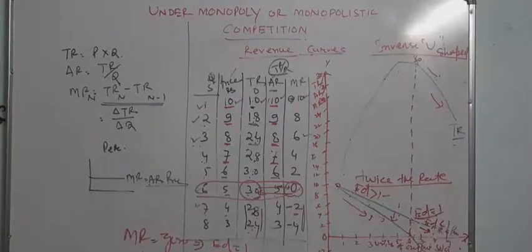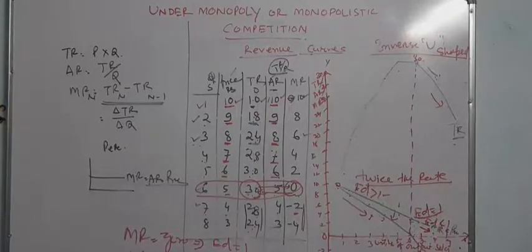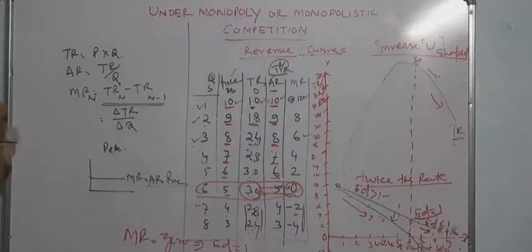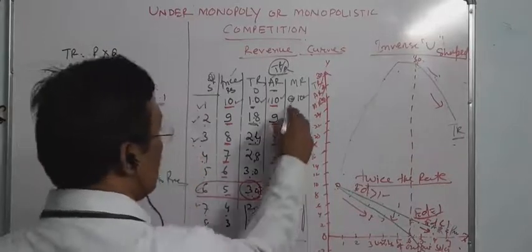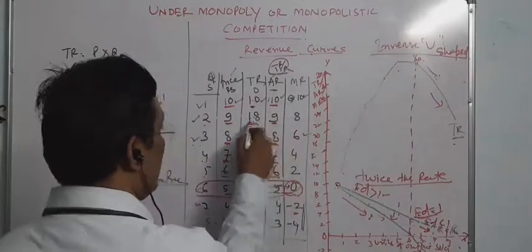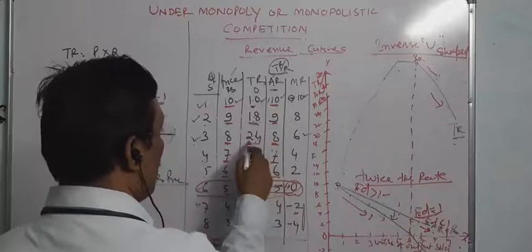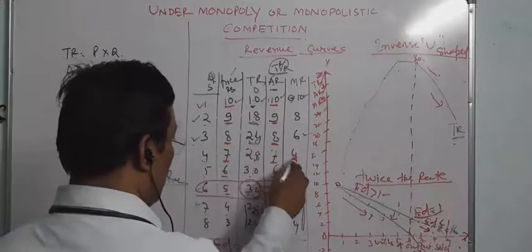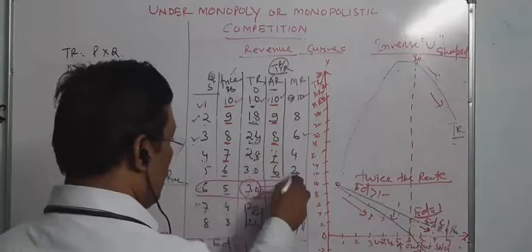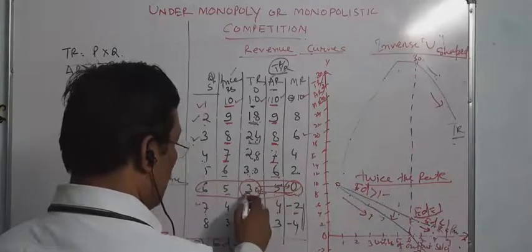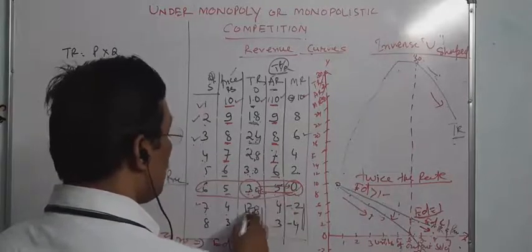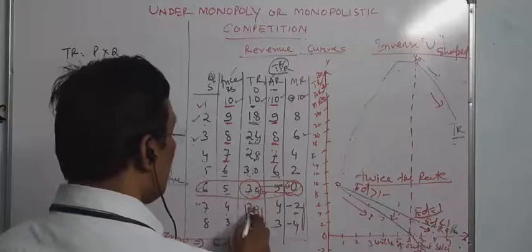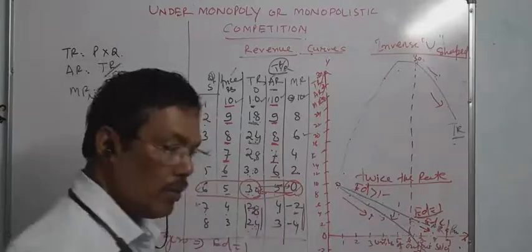Now the relationship between TR and MR, again I repeat. MR is the addition to TR when one more unit of output is sold. 10 plus 8 equals 18, 18 plus 6 equals 24, 24 plus 4 equals 28, 28 plus 2 equals 30, 30 plus 0 equals 30, 30 minus 2 equals 28, 28 minus 4 equals 24.